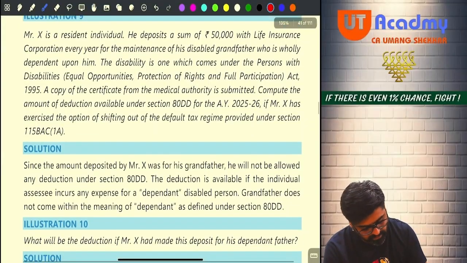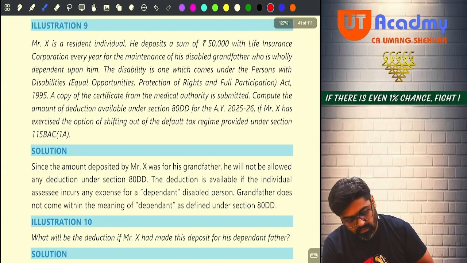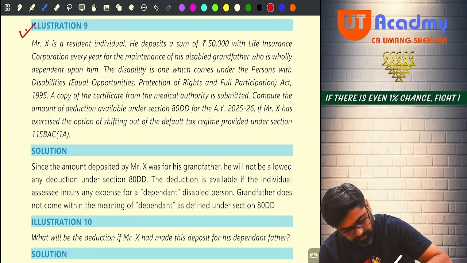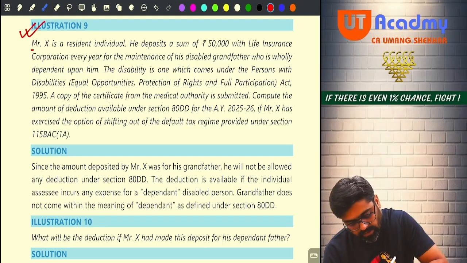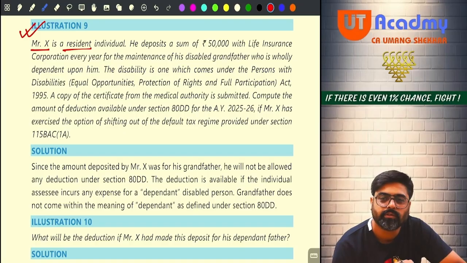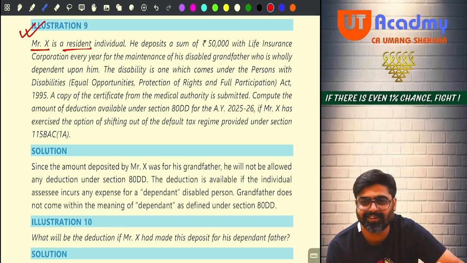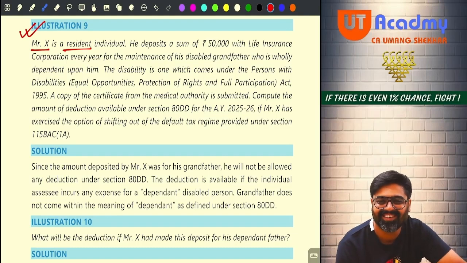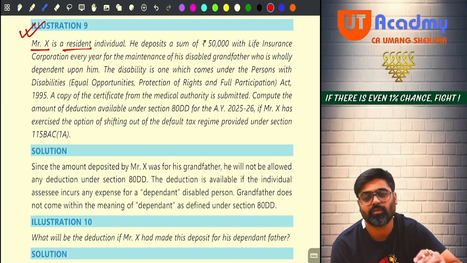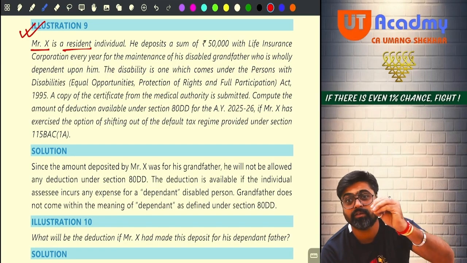Illustration number 9 and 10 also. Mr. X is a resident individual. Okay. See, the first line I will write down, X is a non-resident. And you start claiming what? 80DD. Wow, gone. Because in the very beginning I have told you, deduction is available only if the assessee is a resident.